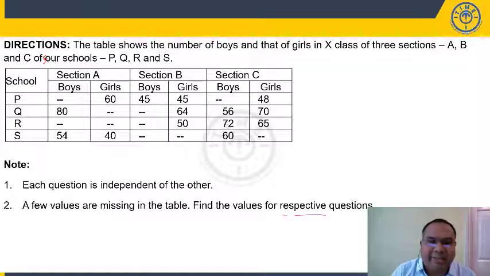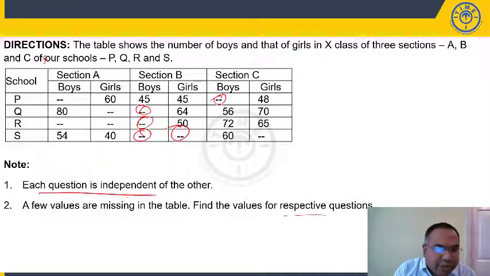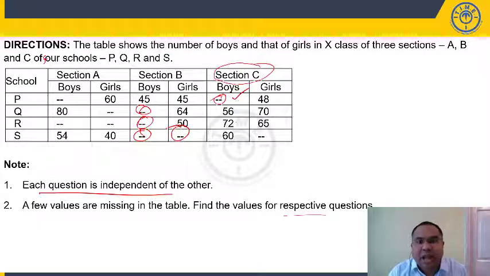So depending on the data given in the question, if you require, you have to find out these values, then you have to solve the questions. Now, each question is independent of the other. What does this mean? Let's see, in the first question, you have found out the boys value of section C. In the second question, again, there is a question about section C. You cannot use the value which you found in question number 1 in your question number 2. Each question is separate.